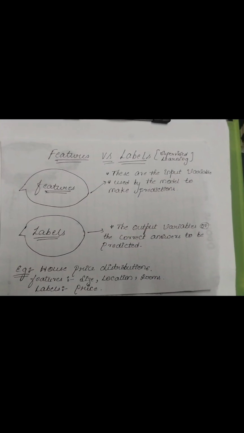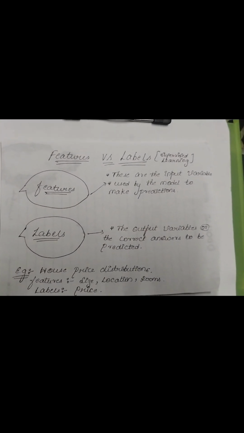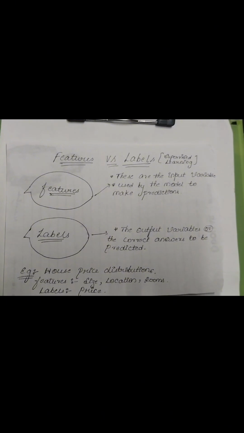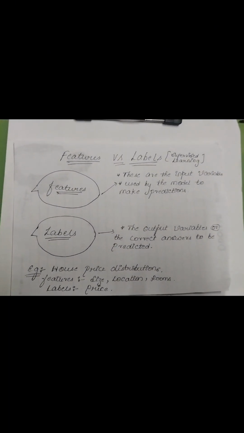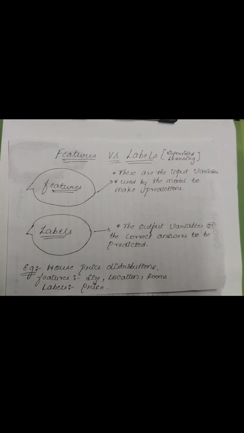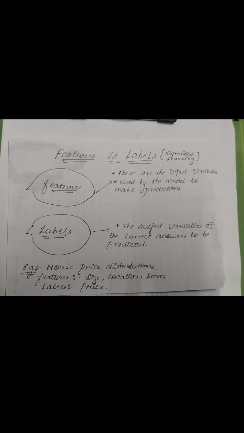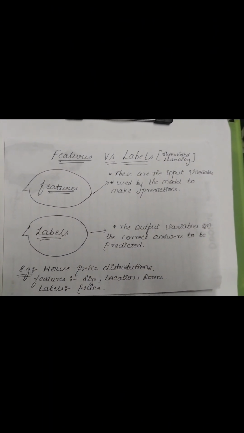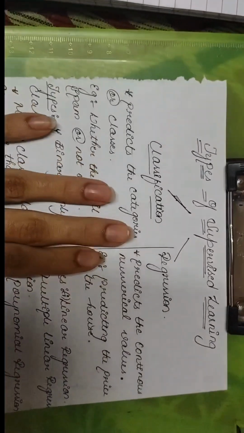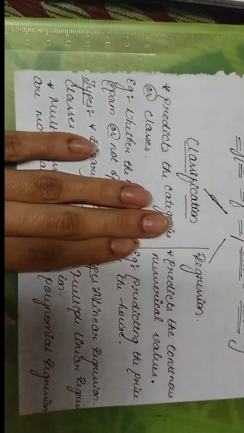For example, if we have numerous features, we need to make sure that our features match the exact label, that is, the exact output that we are getting. So for example, consider house price prediction, where features can be size, location, rooms, etc., and the label is price. This is one of the most important things when it comes to supervised learning.